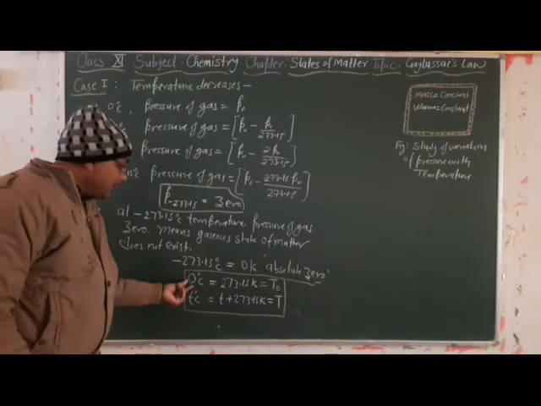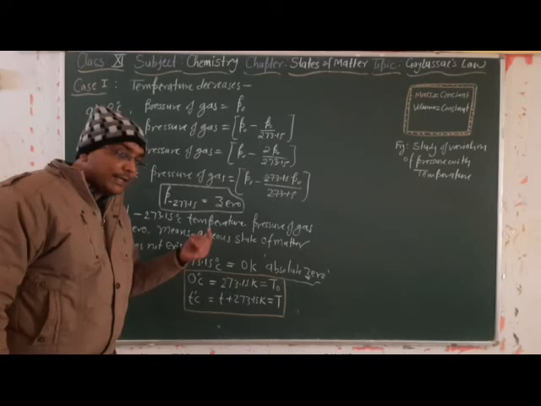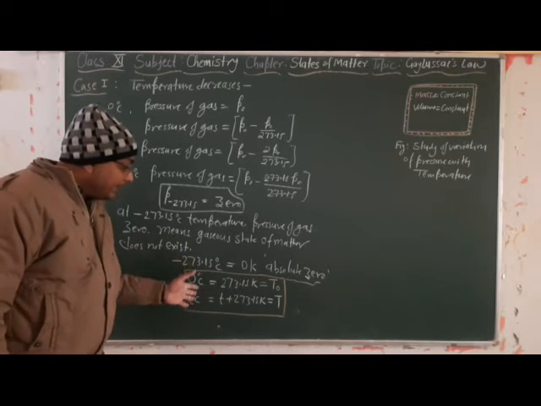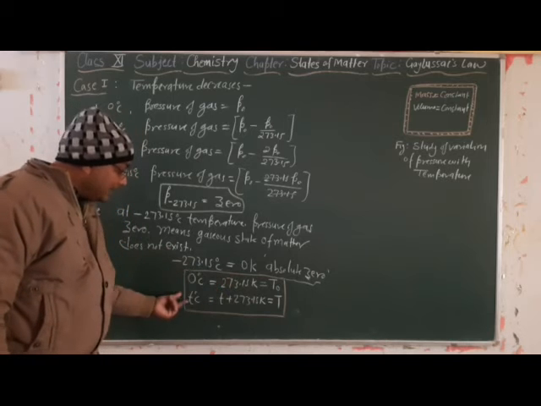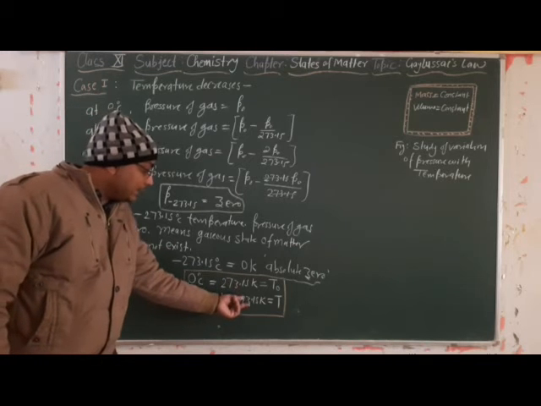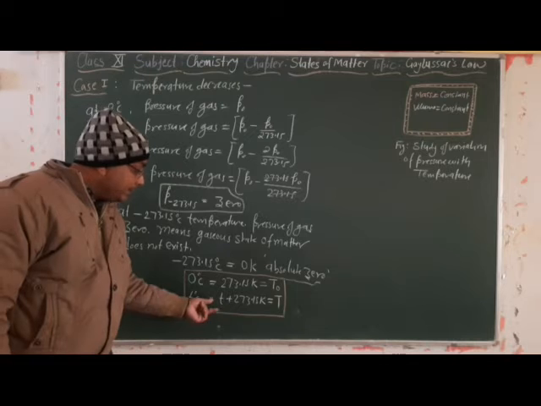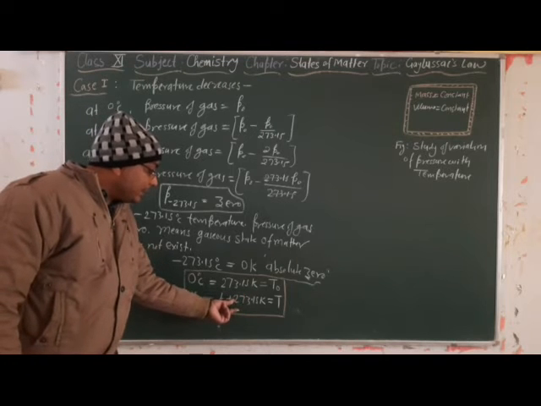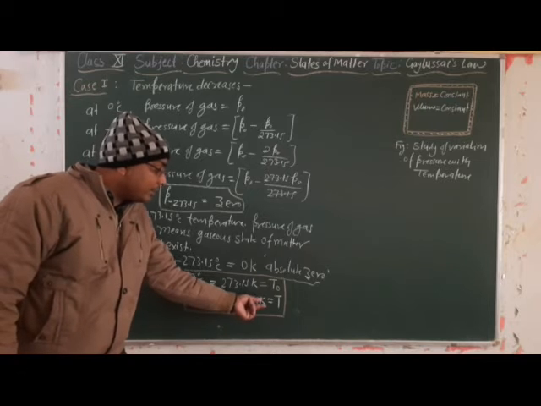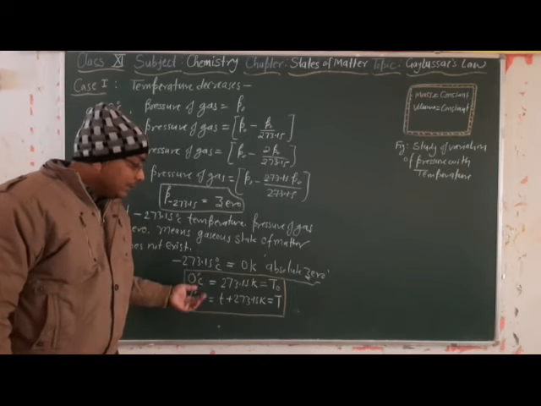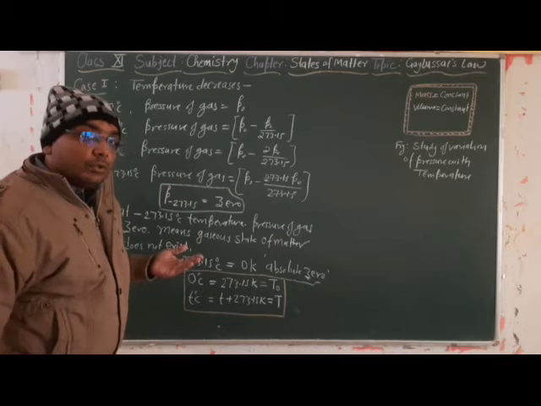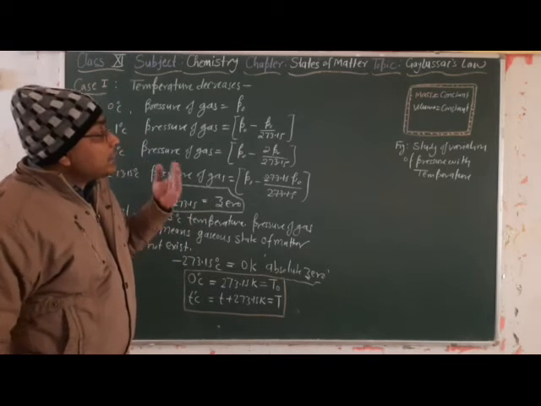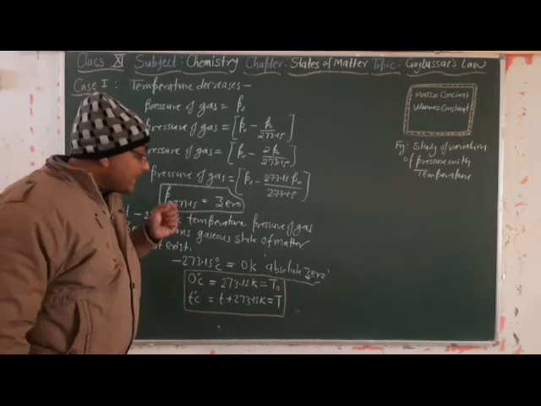Listen, at 0 degree Celsius it is 273.15 Kelvin, so for any t degree Celsius, suppose 5 degree Celsius, then 5 plus 273.15 is 278.15 Kelvin.